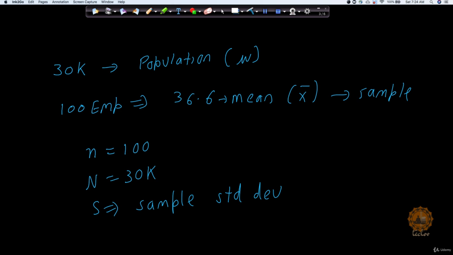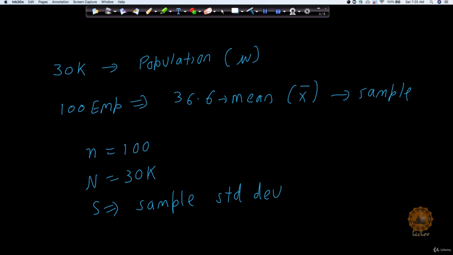Definitely a big no. We will see how we can use some other terms to give more confidence about what we can really say from this number 36.6 for my population mean. We will talk about that.